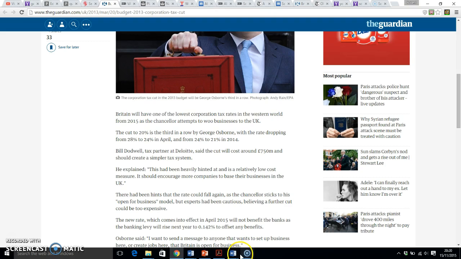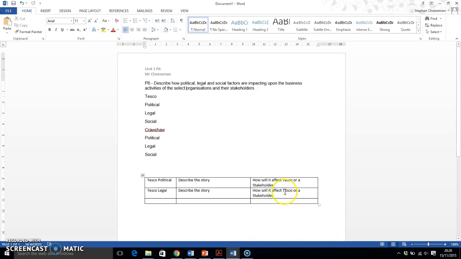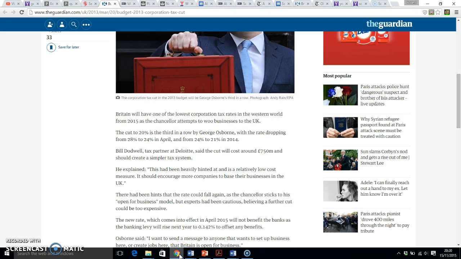What does this mean for Tesco's? So this is the sort of second half of the problem. How will it affect Tesco's? Well, there's a number of ways that it could affect Tesco's. If they have to pay the government less tax, which they do, they've got a couple of options of what they can do with that money. They could choose to reduce the costs within the store to try and make it so that more customers come in because the prices are lower. They could maybe give some of that money back to employees through higher wages. They could keep more profits and therefore pay their shareholders a bit more money. Or they could do a little bit of all three.